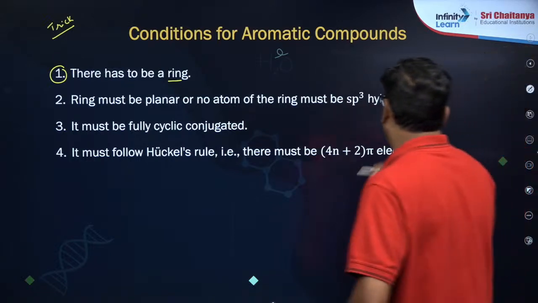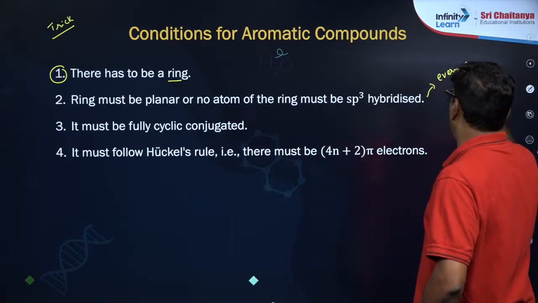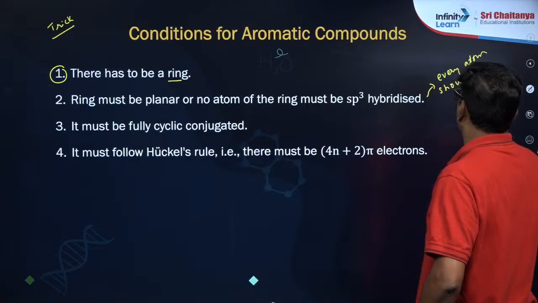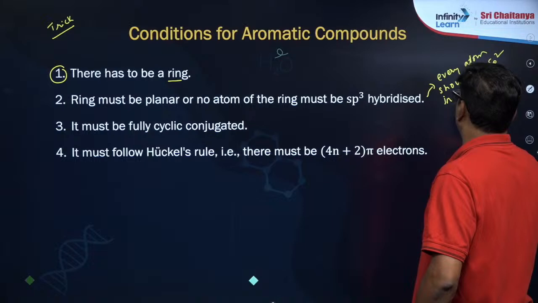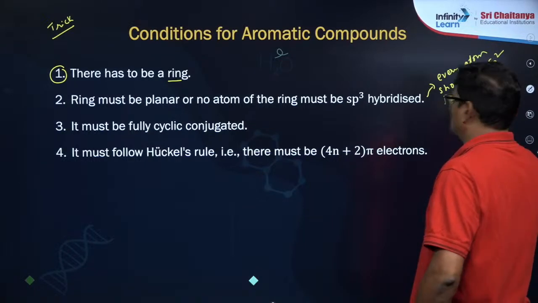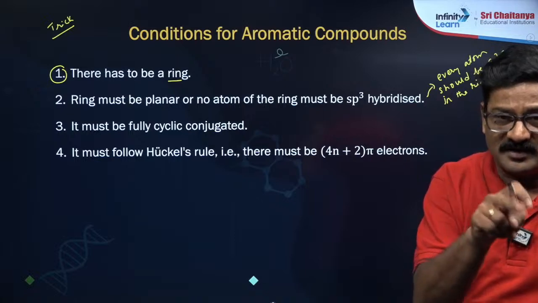Every atom should be sp2 in the ring. That's very important. So sp2 is a planar structure.